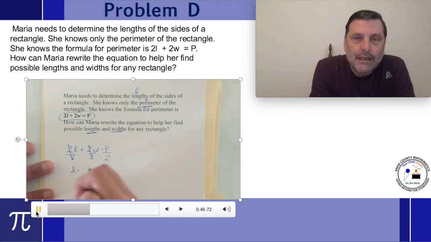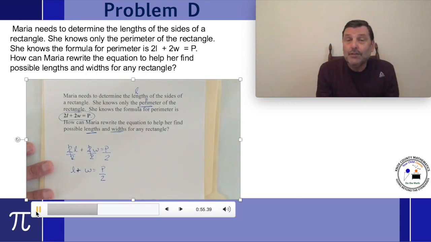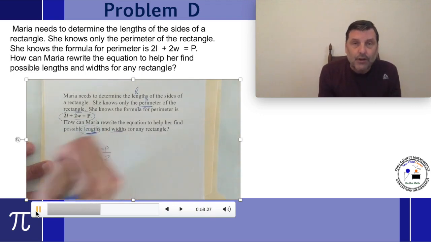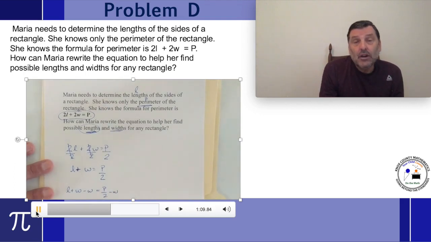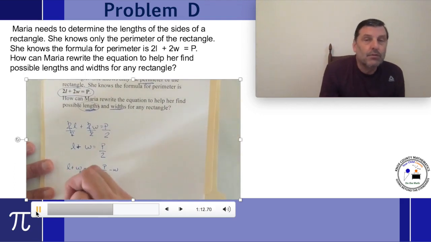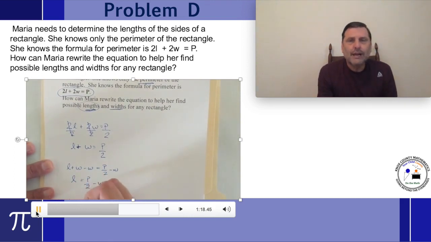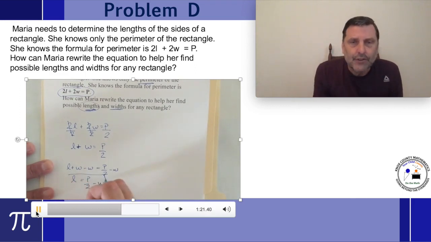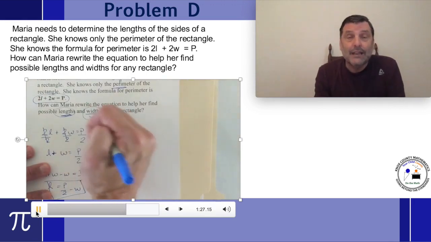When I do that, I end up with L plus W equals P over 2. But now, in order to still isolate, I've got to make sure that W is not on that left side. The way we do it is, it's being added on, so let's just subtract it off. We don't know what it is, but we can subtract it off, and it takes it away. So I've got L plus W minus W equals P over 2 minus W. When I subtract it off, the left side just ends up with an L. The right side is P over 2 minus W. And there I've written a formula in terms of L. I haven't changed the formula, I've just rewritten it. I still have the same variables in there.